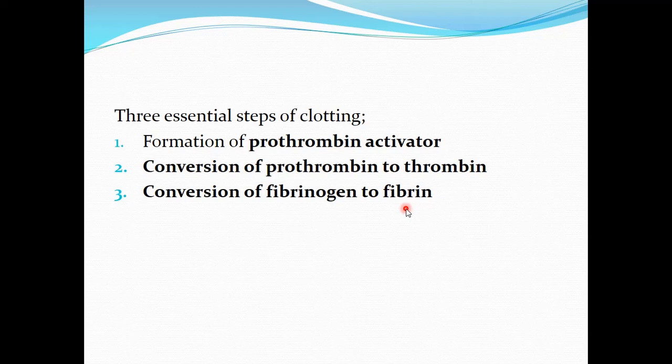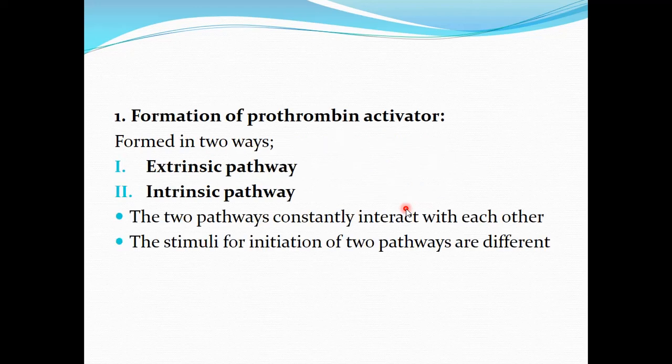So the first step in clot formation is the formation of prothrombin activator. Now, prothrombin activator is a complex which is formed by 2 pathways. There are 2 pathways of clotting by which prothrombin activator complex can be formed. These 2 pathways are the extrinsic pathway of clotting and the intrinsic pathway of clotting. The 2 pathways constantly interact with each other. However, the stimuli that cause initiation of these 2 pathways are different.